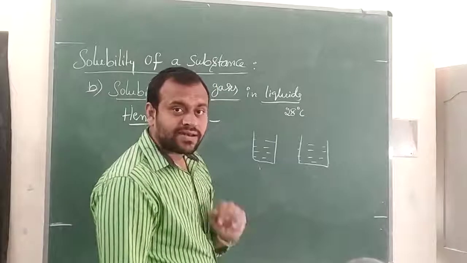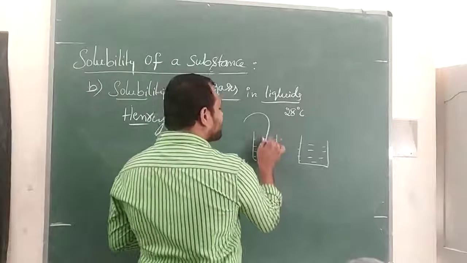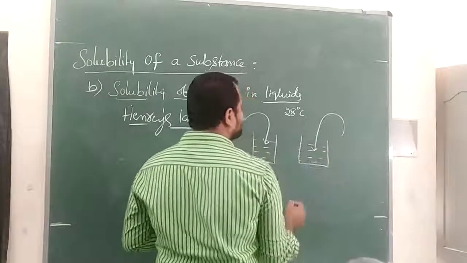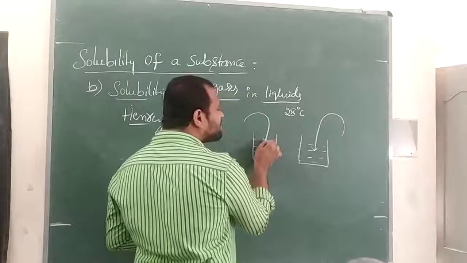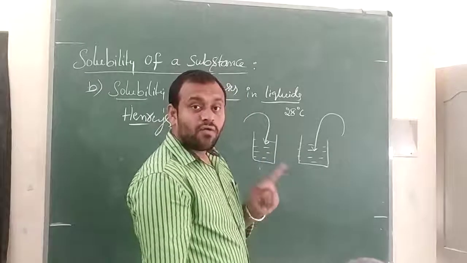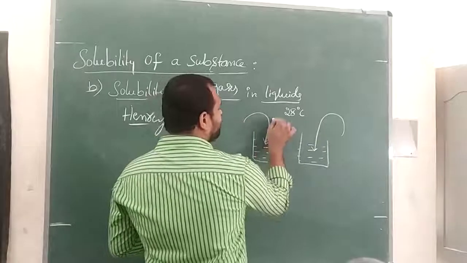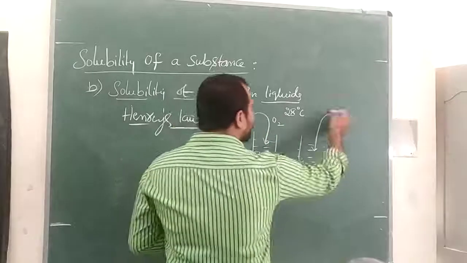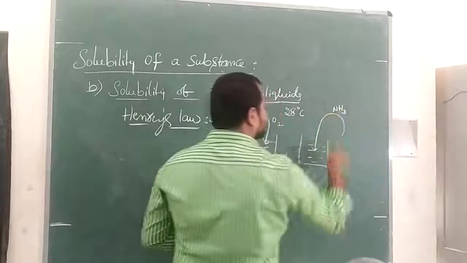Now according to Henry's law, the solubility of a gas in a liquid at constant temperature depends on the partial pressure of the gas over the liquid. For example, here I passed oxygen gas. Here I passed NH3 gas.